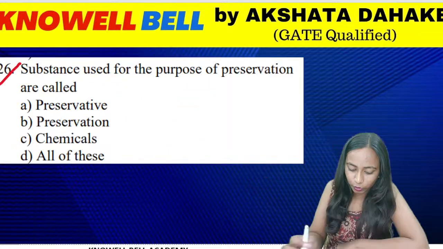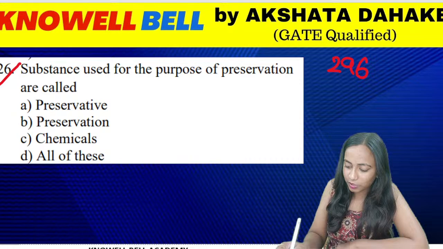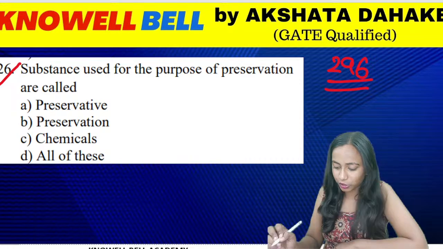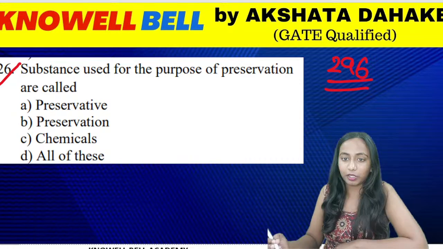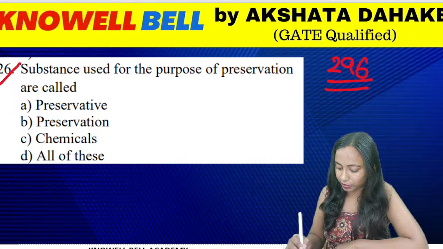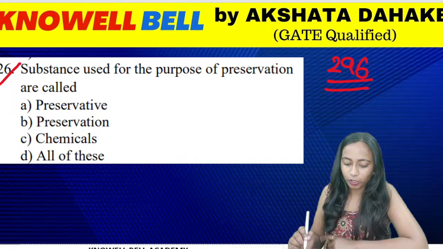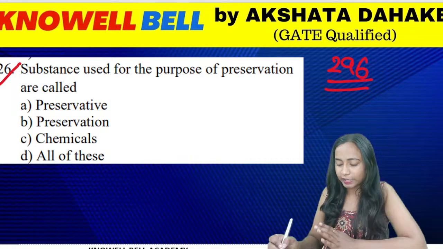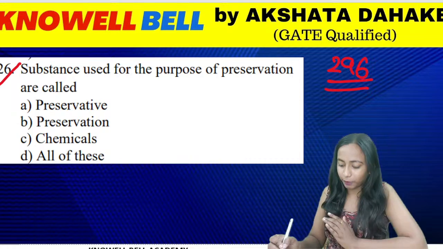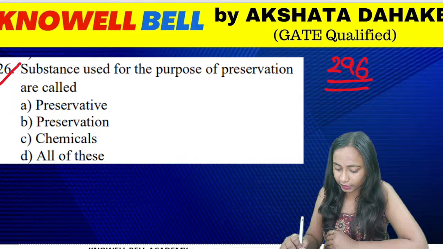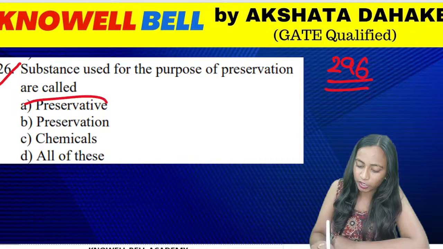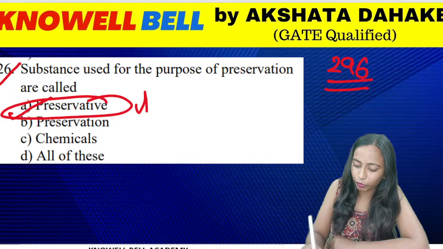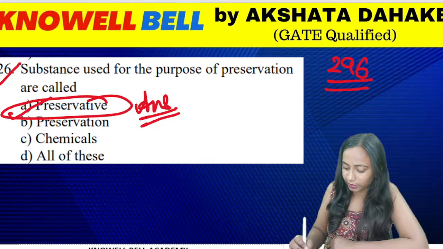Question number 296. Substances which are used for the purpose of preservation are called. Any substance that we primarily use for the purpose of preservation, what do we call it? We call it preservative, preservation, chemicals, or all of these. Good, all of you. What is the right answer for the question? The correct answer is option A, preservative.